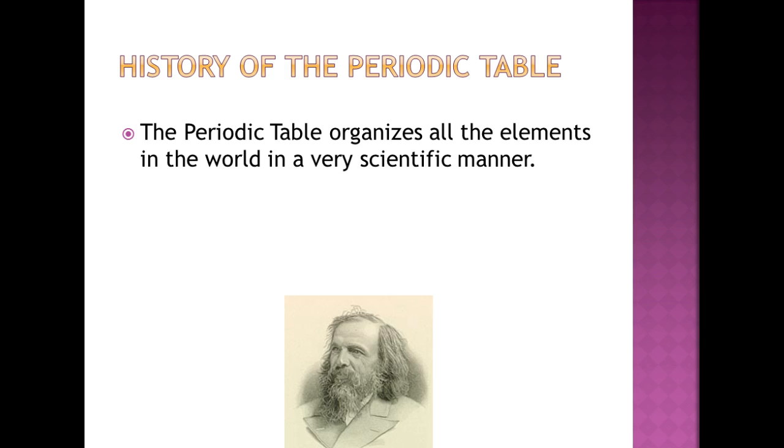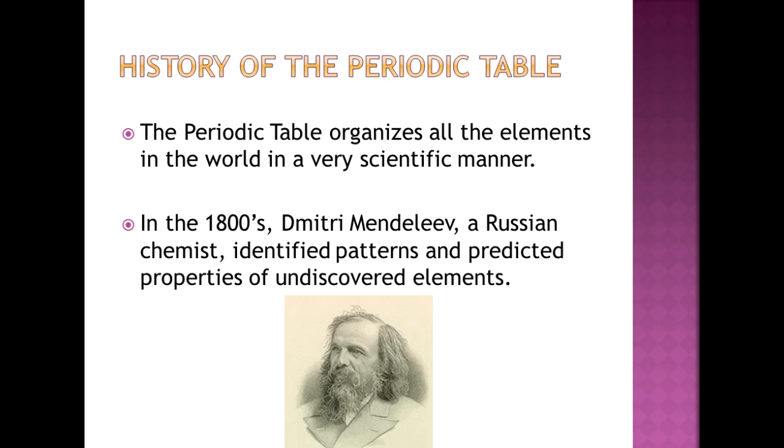So before the periodic table, we just had the elements listed on little cards or pieces of paper, and people would pull them all out and look at them and try to figure out which element would react with what other element, and it wasn't really a very efficient method, and it was quite time consuming. So around this time, chemistry was starting to become more important, and people were becoming more interested in it. So there were actually quite a few scientists working on organizing the elements. Now, this was during the 1800s, and technically the late 1800s.